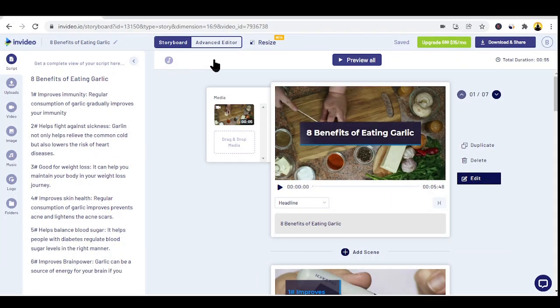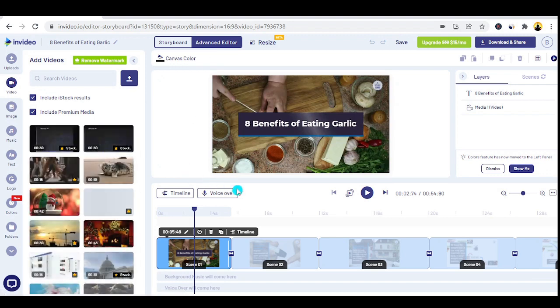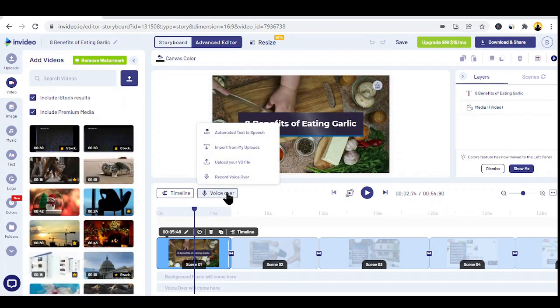Alright guys, now let's go to the advanced editor section here to the top left. We're going to learn how to add voiceover and what the types of voiceover are. Here, as you can see, is the option that says voiceover. From here, you can record your voiceover, you can use automated text to speech, or you can import, let's say upload, the audio here, and add audio from different sources, let's say the YouTube audio library, or you can just pay someone to do the voiceover for your video. It depends on what you want to do. But to make it simple, what I suggest is recording your own voiceover instead of using automated text to speech.